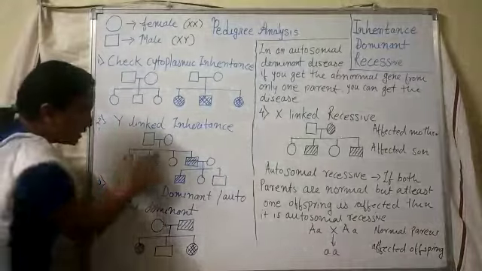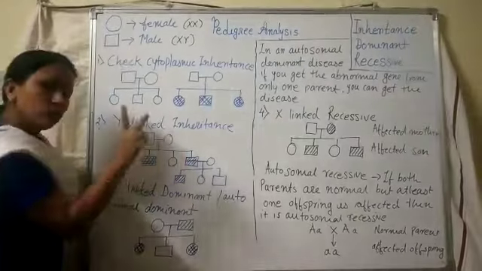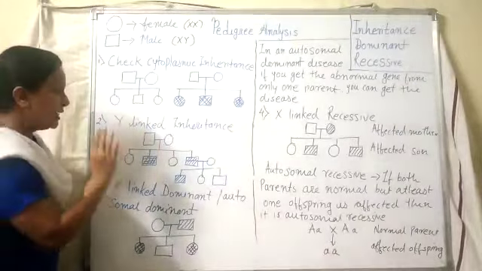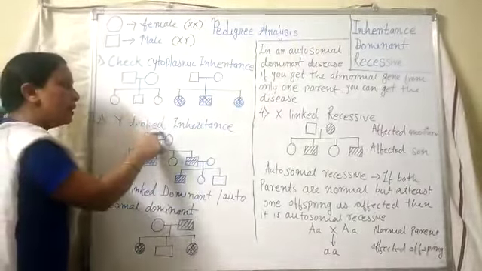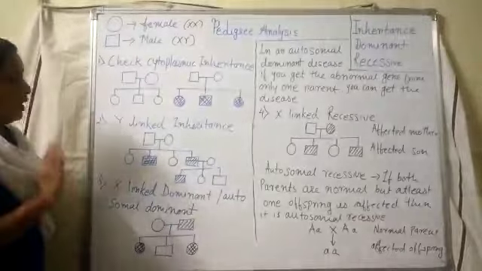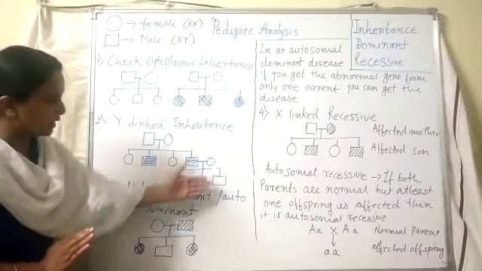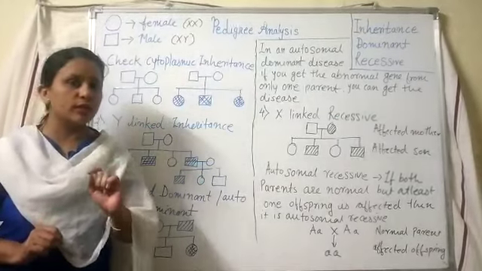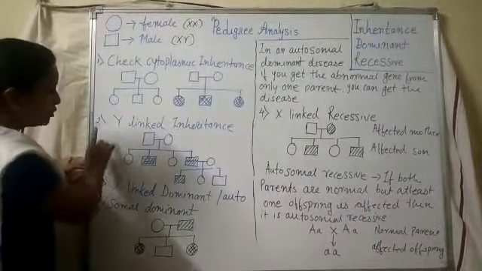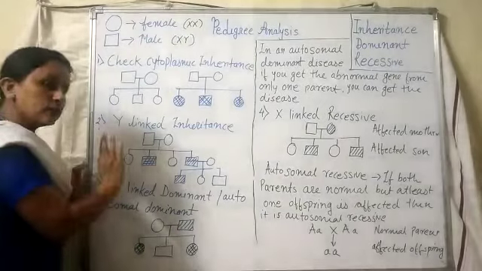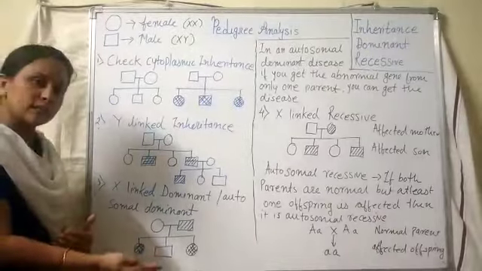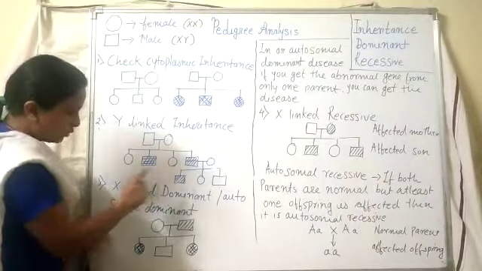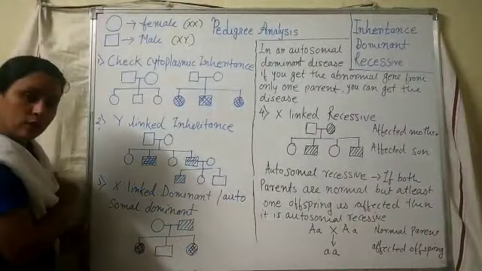So when the sons are affected, all sons, if they are having 2 sons or 1 son or 3 sons, that time all are affected, then it will link to Y-linked inheritance. Now in case, in this pedigree chart, any one of the daughters is affected, then this is not a Y-linked inheritance. Then we have to go for another step. That step is X-linked dominant. Now see how that figure will look.